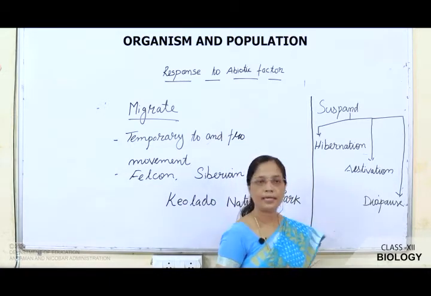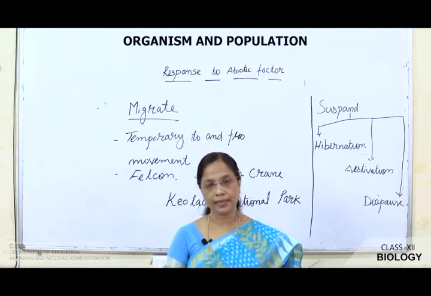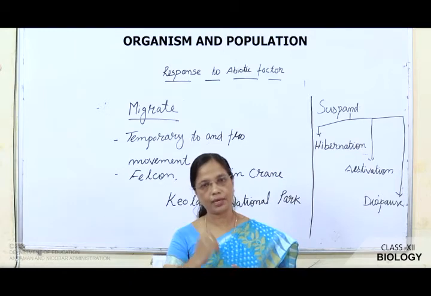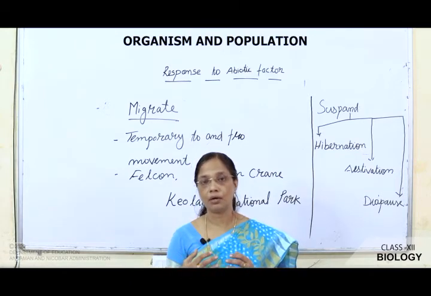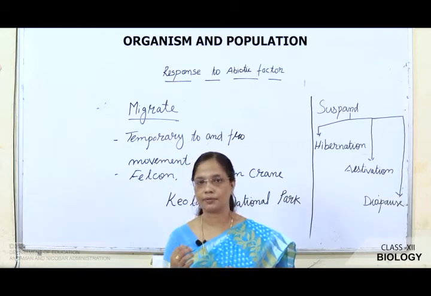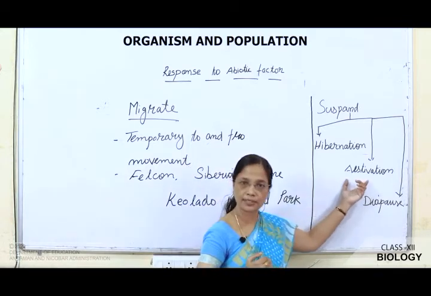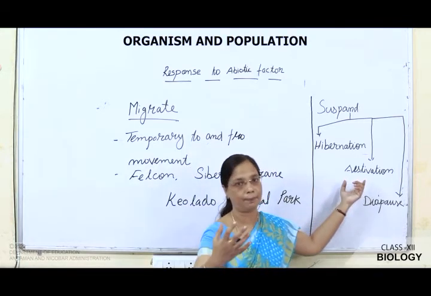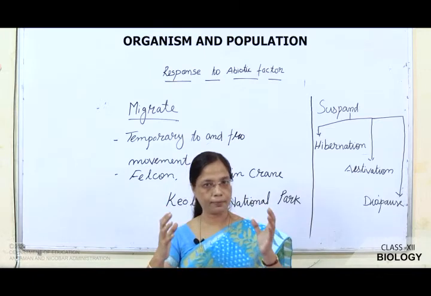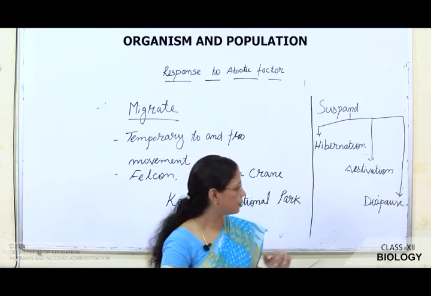Next is called estivation. Estivation means summer sleep. Again the same, similar to hibernation. Here, in order to avoid the severe summer heat, the organisms suspend activity or go to sleep. The summer sleep is known as estivation. During that period, their metabolic activity gets reduced.